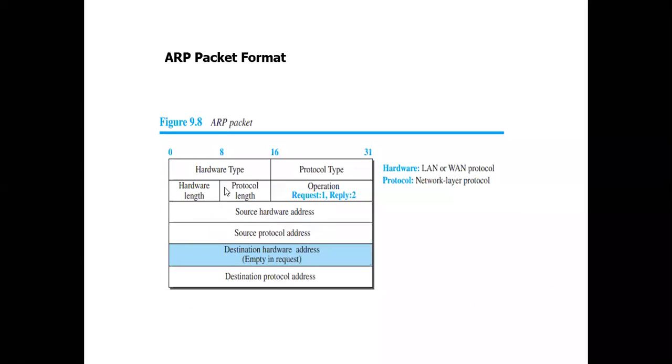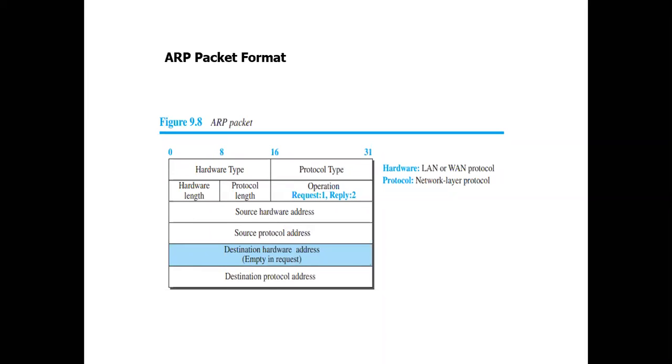Okay. Next, the hardware address and the protocol address are of variable length, which means the length keeps on changing, so we need to know the particular length. So we have the hardware address length and the protocol address length. Then the operation, that is request and reply, is represented with 1 and 2. If you give 1 here, it indicates the request phase, otherwise it is the reply phase. We'll see with an example, then you will get a clear picture.